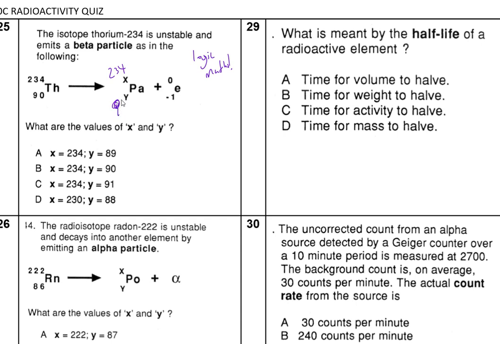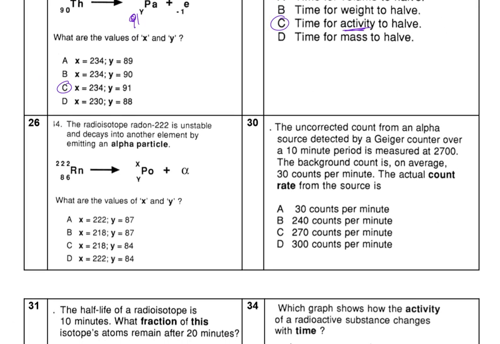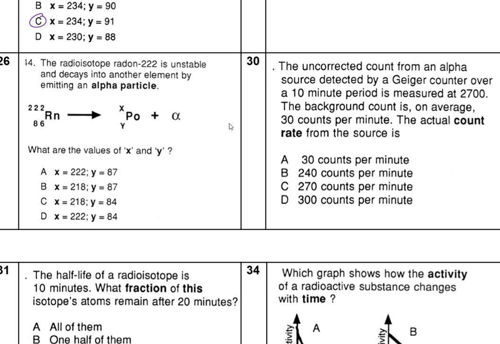So this is 91. So the answer is going to be C. Now half-life, what does half-life mean? Half-life is the time taken for the activity to halve. The activity is how active it is, how many counts it is giving off.